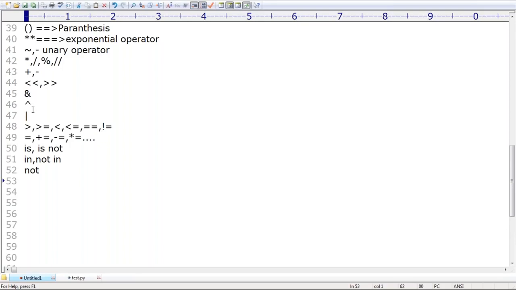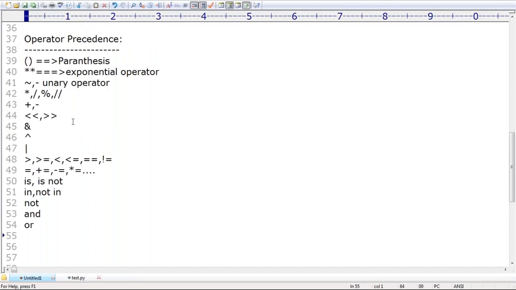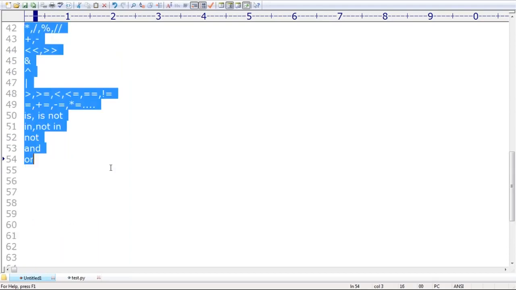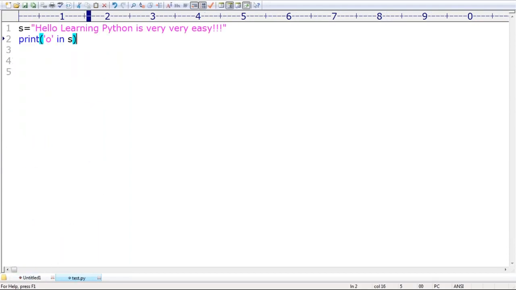Next, last, not, logical and, okay. Like so, this is the chart whatever we have. In general, we are not required to worry. Don't try to remember all these things also. So similar to other languages, even Python is also having operator precedence. That's what you people should be aware of. Beyond that, not required to give much explanation about this terminology. Clear? Are you able to understand, right? Okay, that's all. Just be aware that there is operator precedence. Beyond that, nothing.